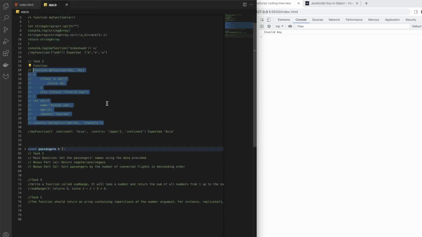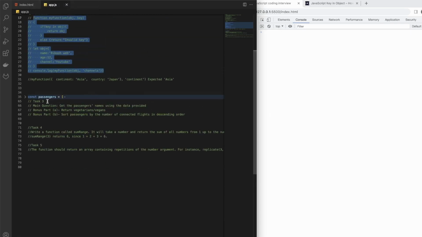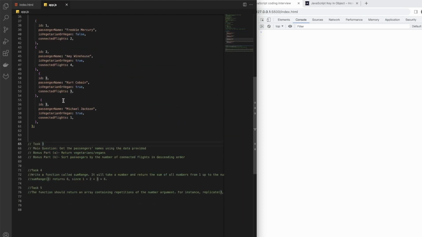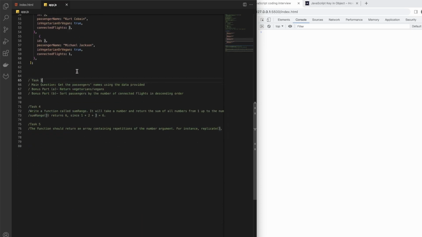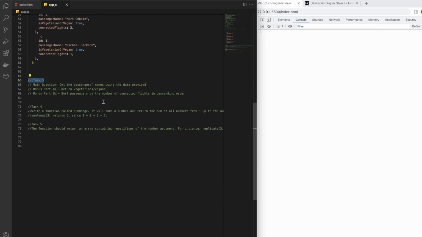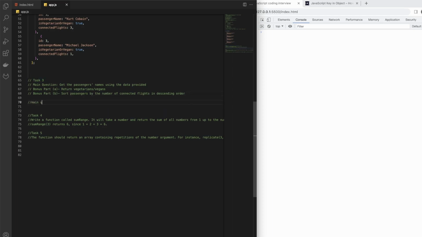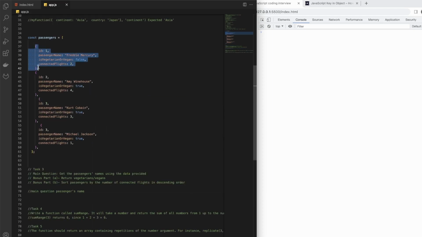Now let's go to task 3. In task 3 we have an array, and this is a list of passengers. We have ID and this kind of thing, passenger name, is vegetarian. So let's see the question. There are 3 parts: first the main question, and then there are bonus parts. The first one is get the passenger's name using the data provided. So the main question: passenger name is inside the object and then passenger.